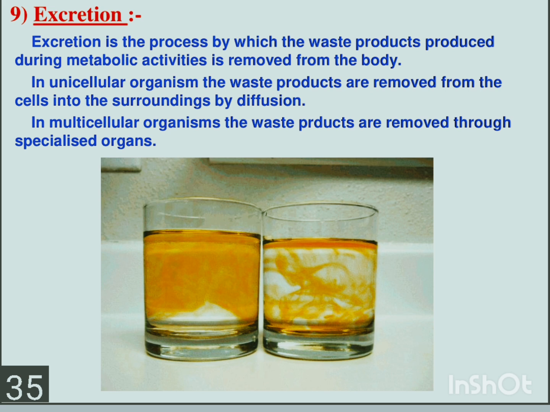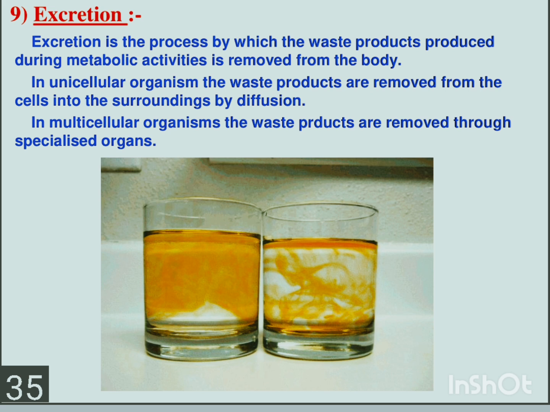The process is called as what? Excretion. In unicellular organisms, how is the waste removed? Waste is removed from the cells into the surrounding by diffusion. What is the process we are using here? We are using the diffusion process. In multicellular organisms, waste is removed through specialized organs. Like that, the specialized organs in our body form the excretory system. Let us learn in detail about the excretory system.